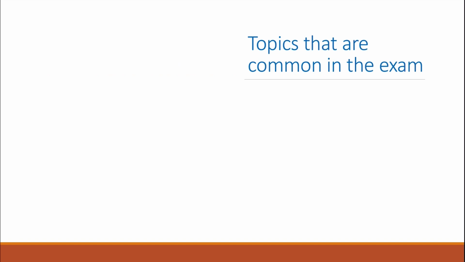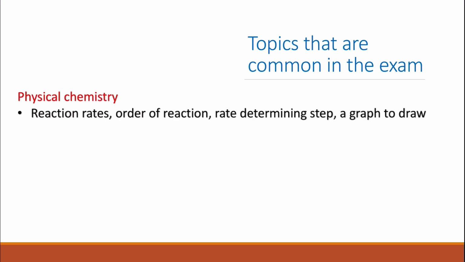In my prediction, the majority of these topics will actually be in your exam this year. So let's start with physical chemistry. There is always a question about reaction rate, and when they ask about reaction rate, they ask about the order of the reaction. It became quite common that they give you a table with the concentration and the change in the concentration of different reactants and the initial rate of the reaction, based on the order of the reaction for each and every single one of these reactants.